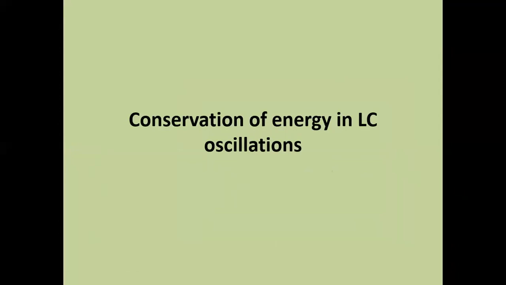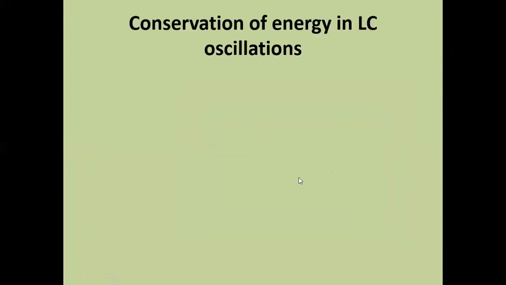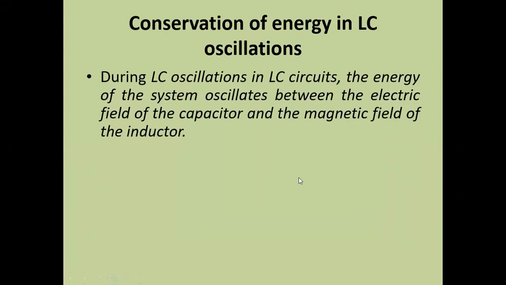Conservation of energy in LC oscillations. During LC oscillations in LC circuits, the energy is oscillating between the magnetic field and the electric field. The electric field is created by the capacitor and the magnetic field is created by the inductor. In an LC circuit, only an inductor and a capacitor are connected.